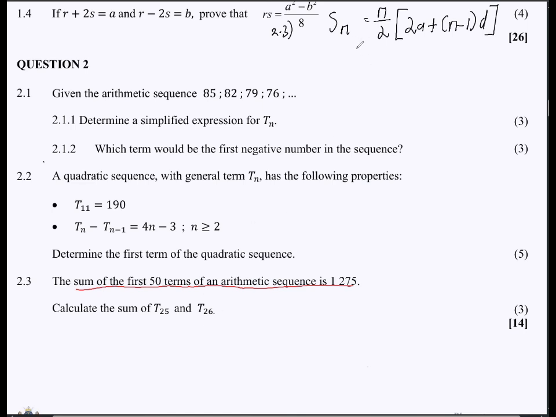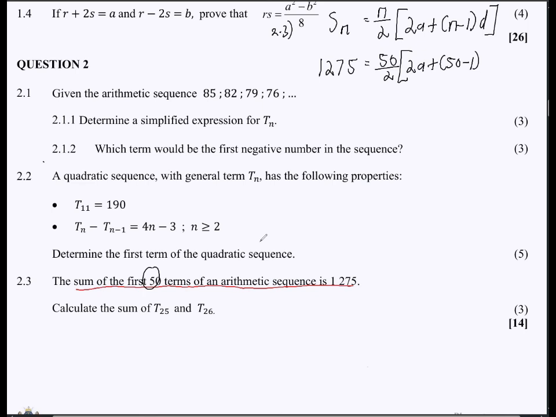So, okay, now S50 is 1,275. So let's just say 1,275, and then we have here 50, since it's a sum of 50 terms. 50 over 2. And then we don't have the value of a, 2a. But the n here is 50, so 50 minus 1.